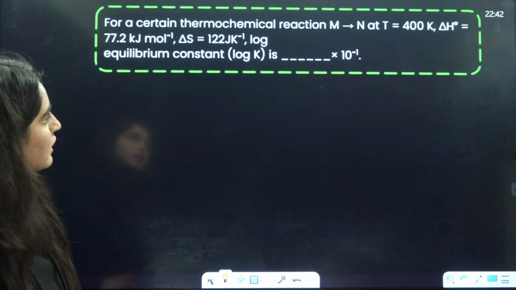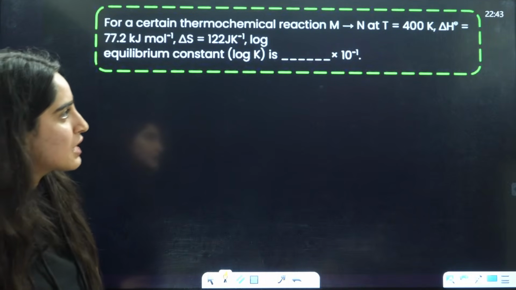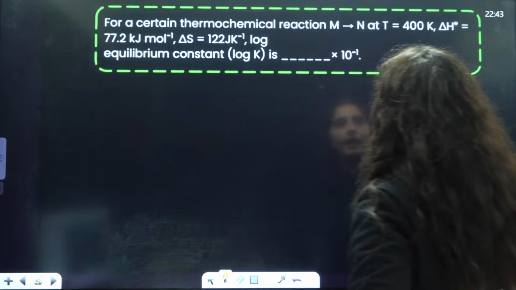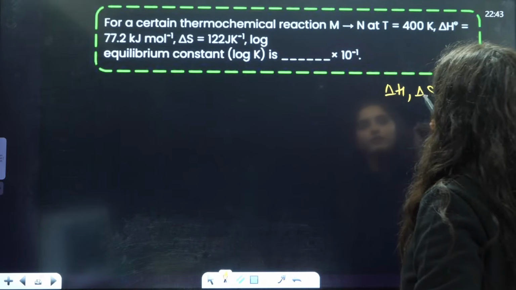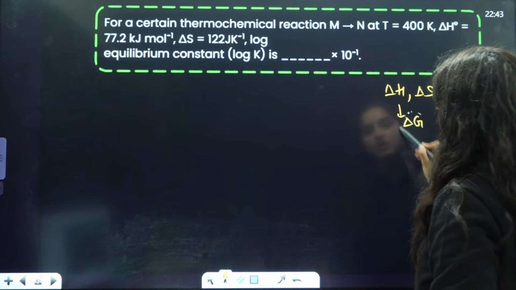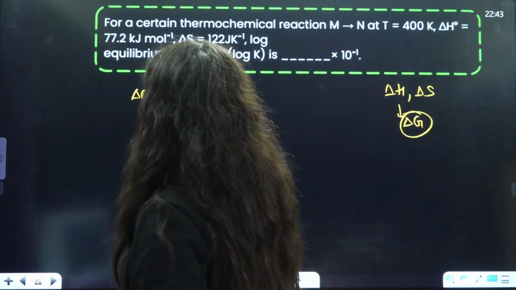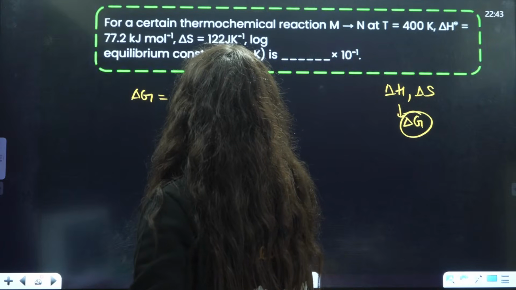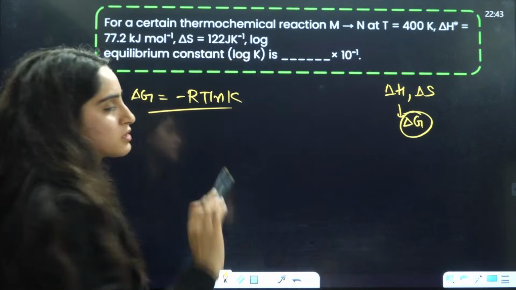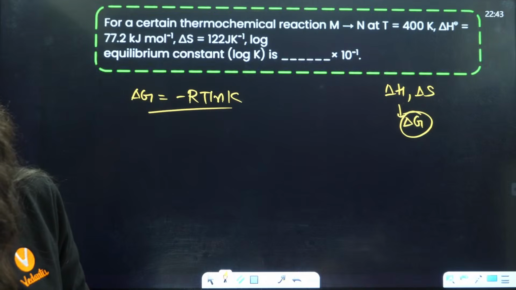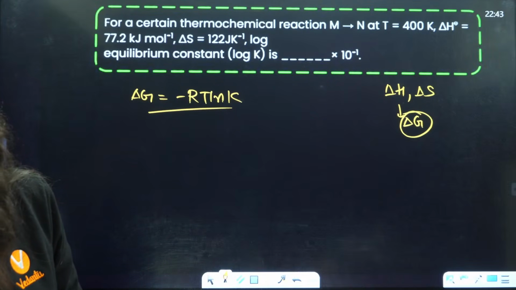Okay, simple. See, from delta H and delta S, we will firstly calculate the value of delta G from the Gibbs Helmholtz equation. Then we will apply this formula, right, of minus RT ln K. Then we will calculate the value of this equilibrium constant. Is that clear to everybody or not?